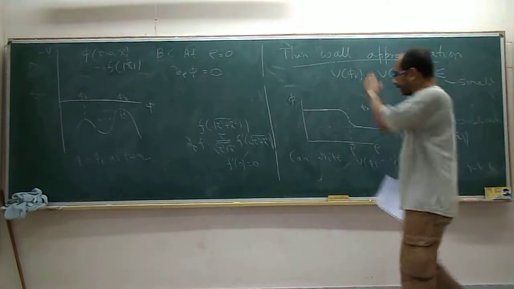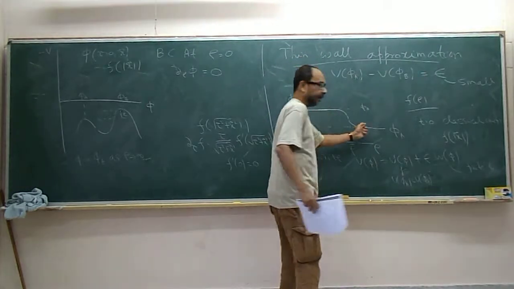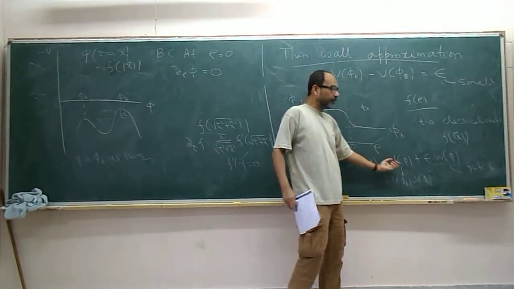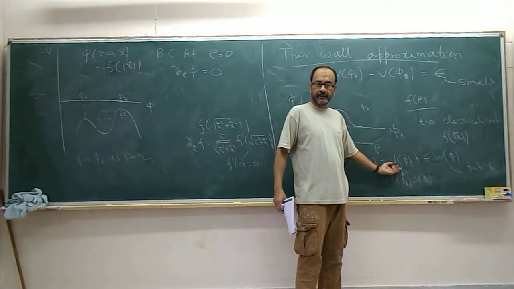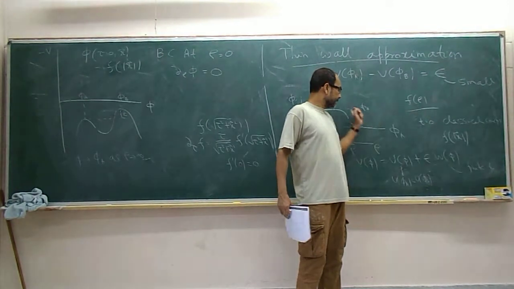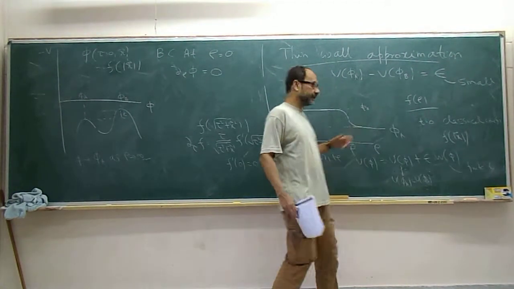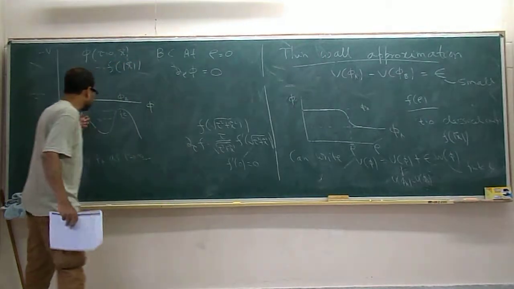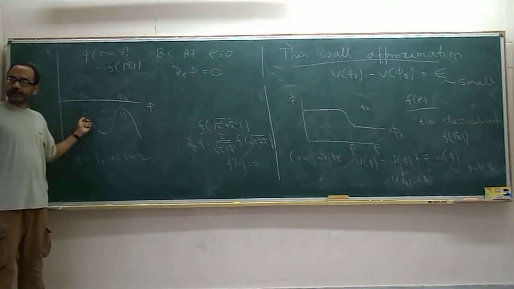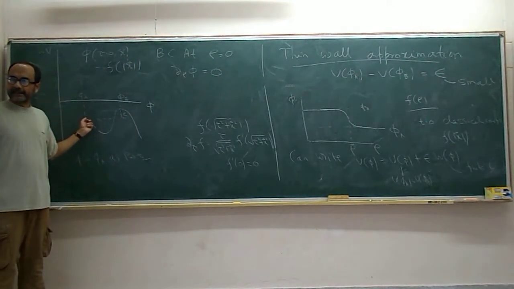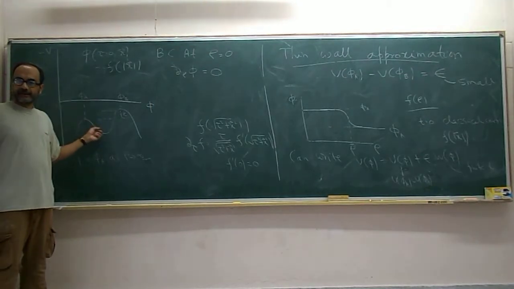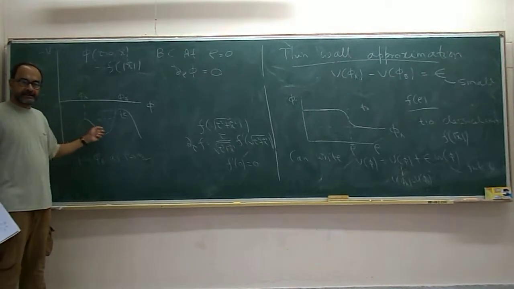And the idea is that this shape over here should really be controlled by U of phi, because this is a rolling in this part of the potential, and here V of phi and U of phi are more or less the same. They differ by order epsilon. So the fact that there is an order epsilon term affects the solution very little in this region.